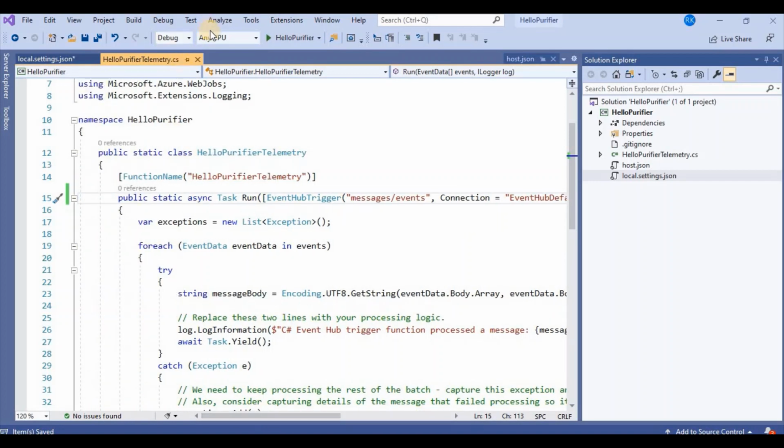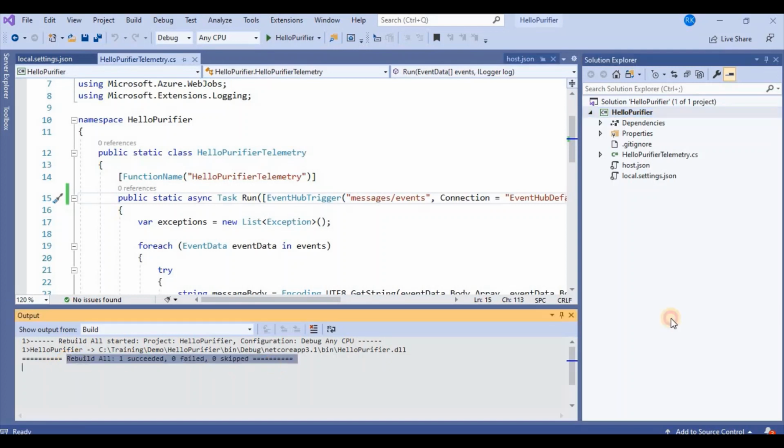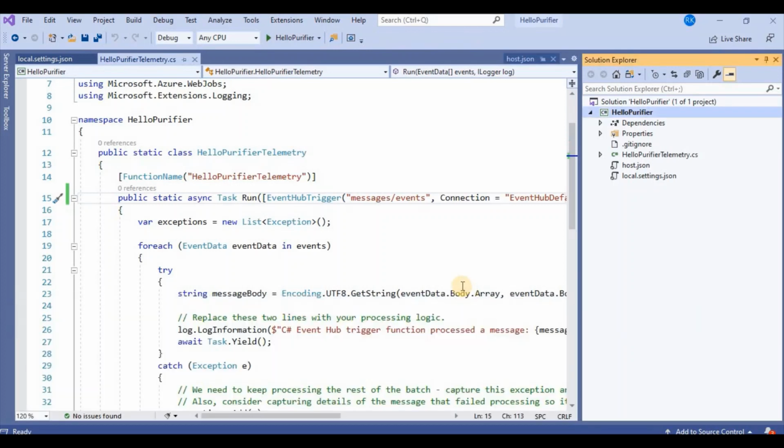That's it. It's so easy. So now I will rebuild this application. Yes, success. So now I will explain you.